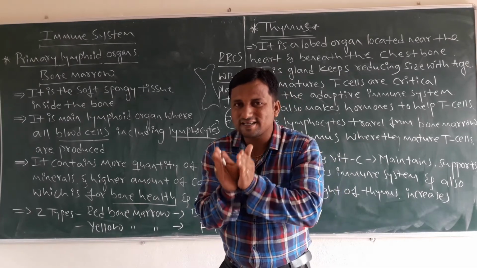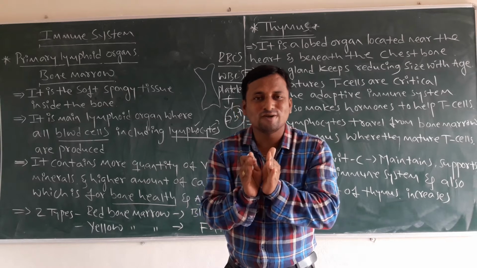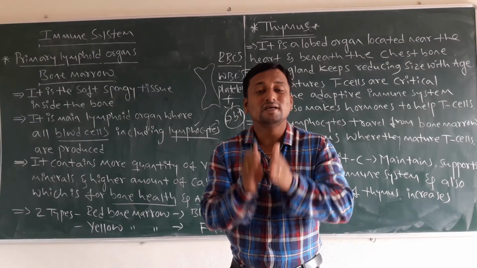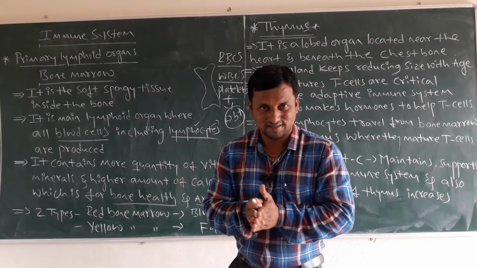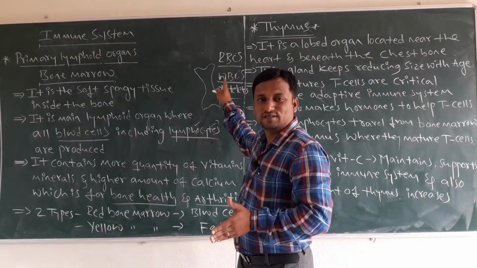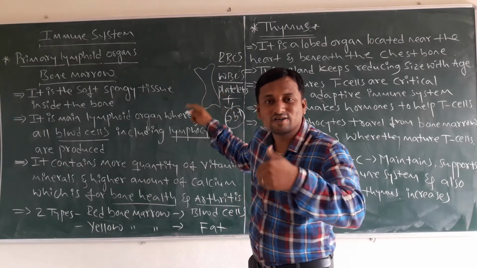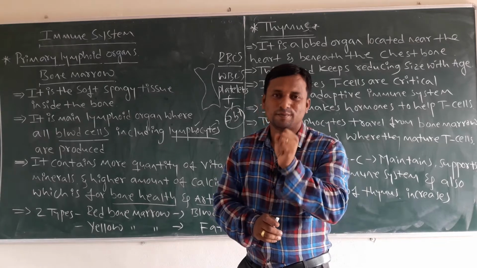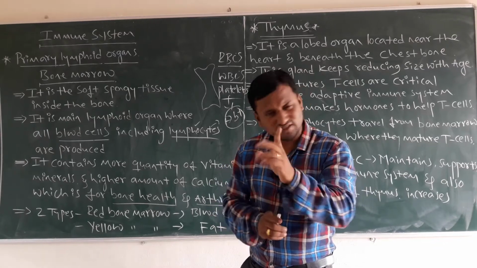Just think about here. The bone marrow is responsible for the production of all types of blood stem cells. So those are internal producers. What are those? RBCs, WBCs and platelets. They are not going to be produced otherwise. Suppose there is no bone marrow, that's why think about it first.